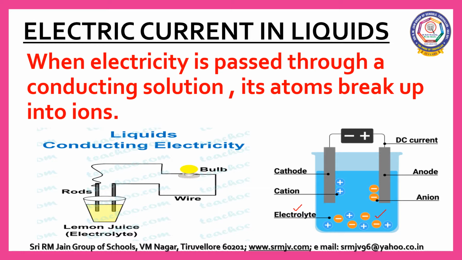So when electricity is passed through the conducting solution, its atoms break up into ions. For example, when sodium chloride, that is NaCl, is dissolved in water, the sodium and chlorine atoms break up into Na plus and Cl minus ions.